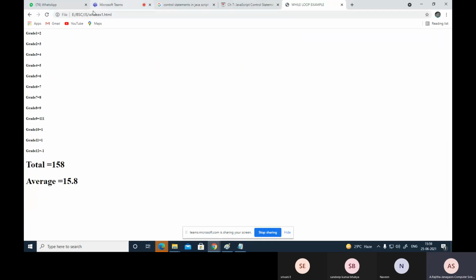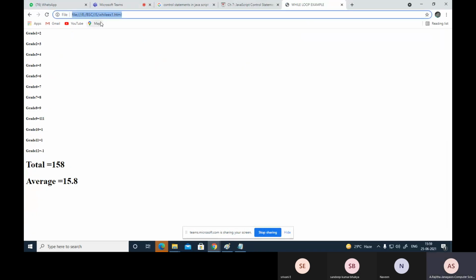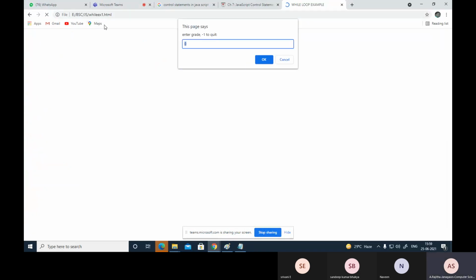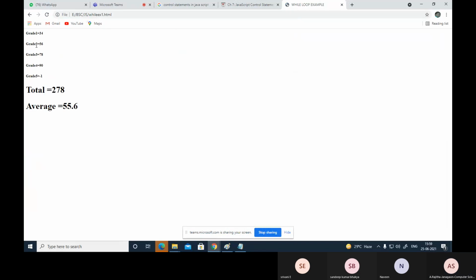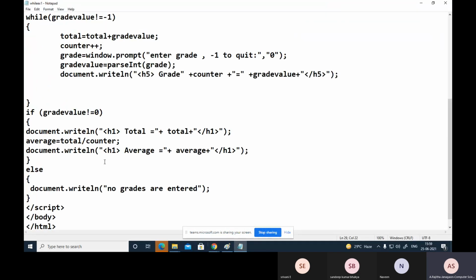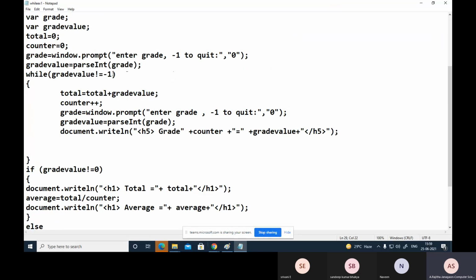Now second, enter only. Now I am entering here the minus 1. Now see here, this is 78 divided by 1, 2, 3, 4, 5. So what are we doing with this? We are dividing by the counter. That means how many number of repetitions is known beforehand. So that is maintained with this flag value. So this is called the flag value.